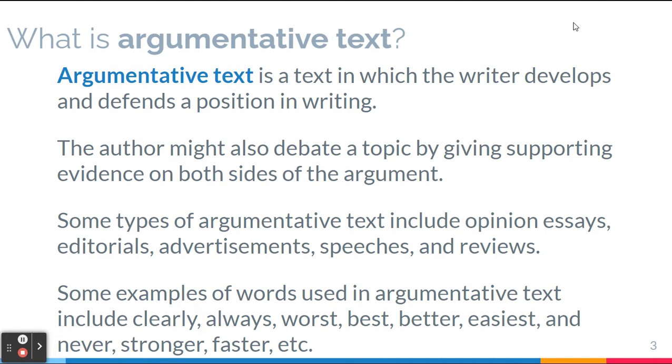They may also debate a topic by giving supporting evidence on both sides of the argument. Some types of argumentative texts include opinion essays, editorials, advertisements, speeches, and reviews. Some examples of different words that are used in argumentative text include clearly, always, worse, best, better, easiest, and never, stronger, faster, etc.